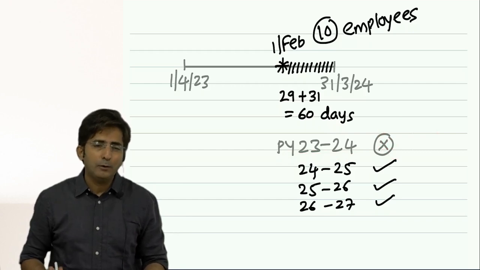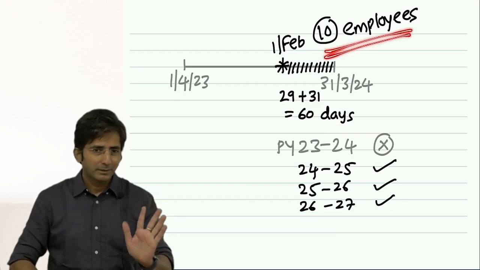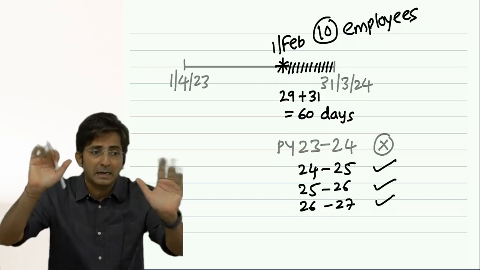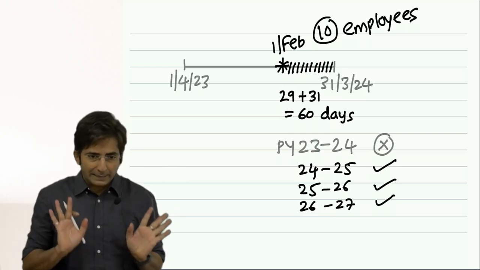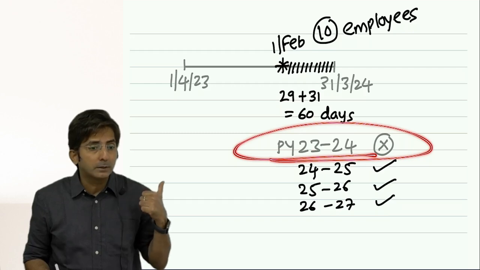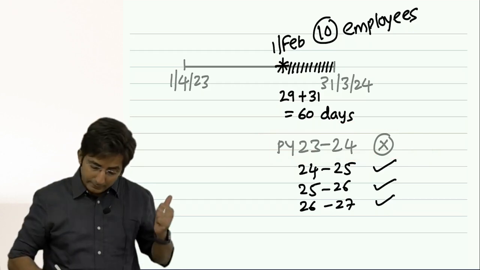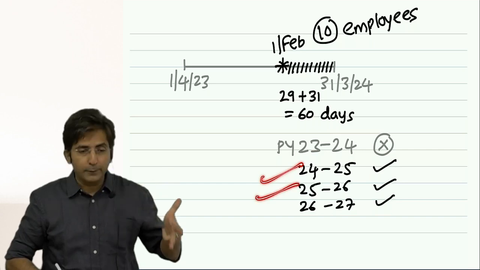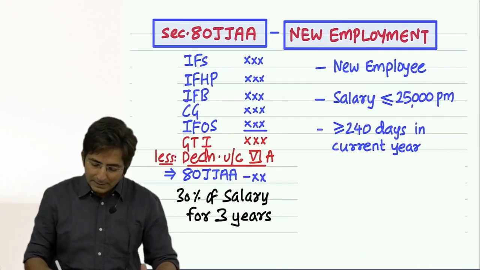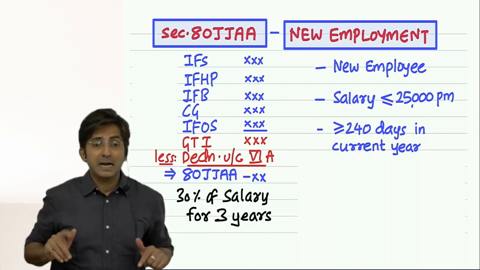But then government will have to give him deduction next year. Because you have to respect one thing, that he has kept 10 employees on job. So there are 10 less unemployed people in India now. So he should get the benefit, but he will not get the benefit in 23-24. See, I have put a cross mark there. But I will get the advantage of full 3 years. My first year will be 24-25, then 25-26 and 26-27 and so on. In short, even if the number of days is less than 240 days, don't worry, you will get deduction, but not now. It will start in next year.